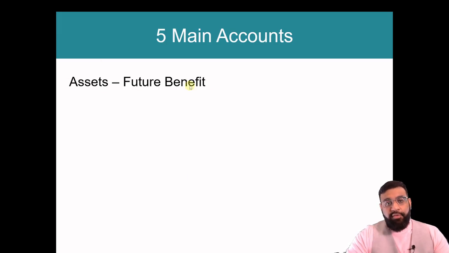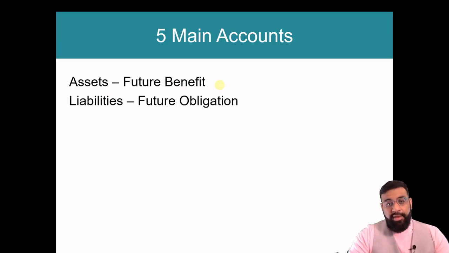So an asset is a future benefit. All that means is that an asset is an economic resource that a company owns that's going to give us a future benefit. So this is very important because with the future benefits, we run the business. So for instance, a main asset is cash. Cash is a future benefit because we can use it to pay our employees, to buy inventory, etc., etc. Another key asset is that of equipment. That is also very important because we can use equipment to make our inventory. So once again, that's a future benefit.